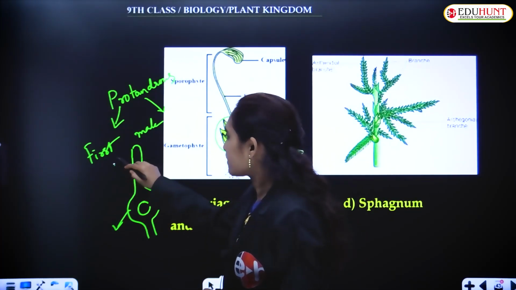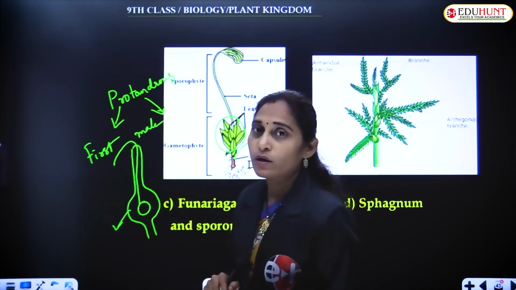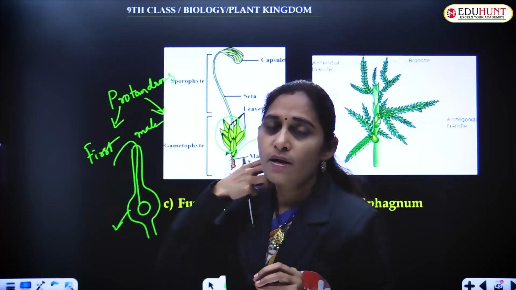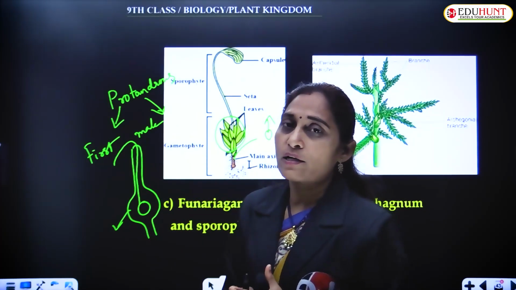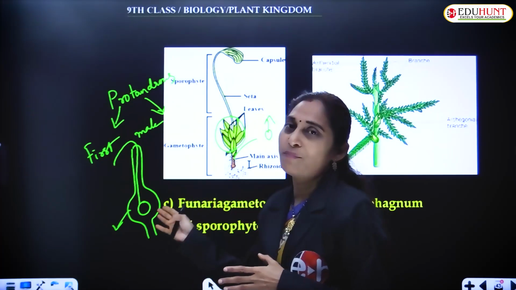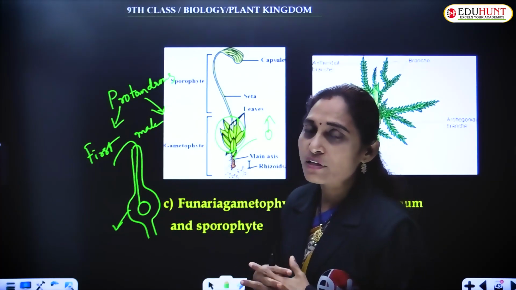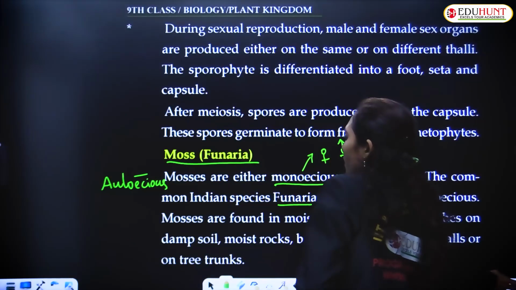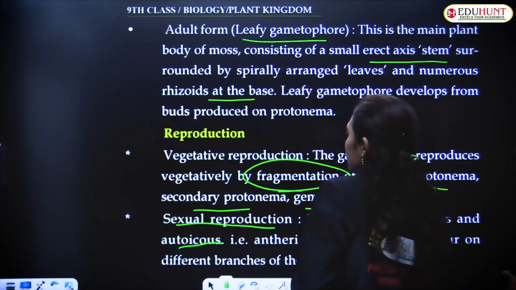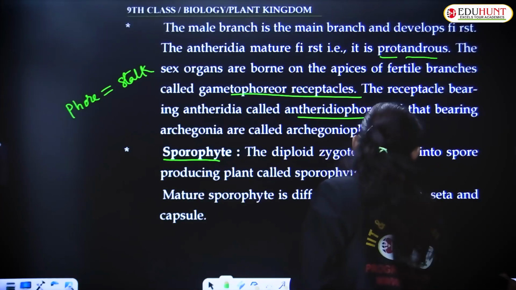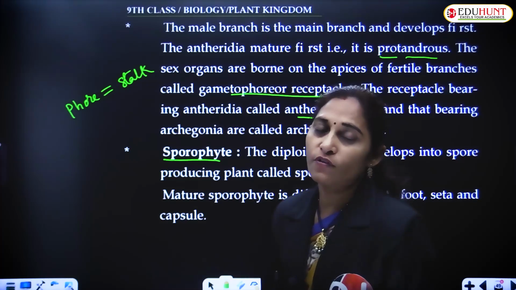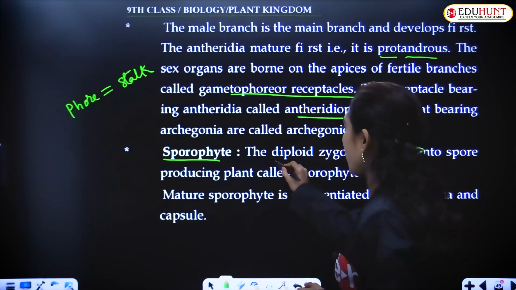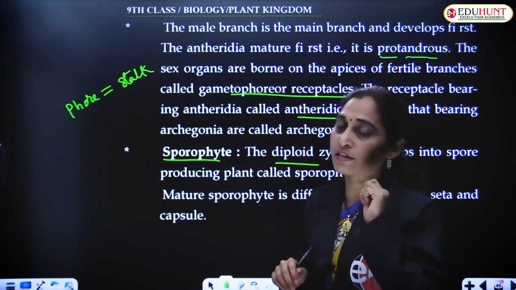The male gametes swim in water and reach the functional female gamete. After fusion of this male gamete with the female gamete, once the fusion completes, it forms the zygote. Zygote is the first cell of the sporophytic phase. And the sporophyte is a diploid one because it is the result of fertilization.